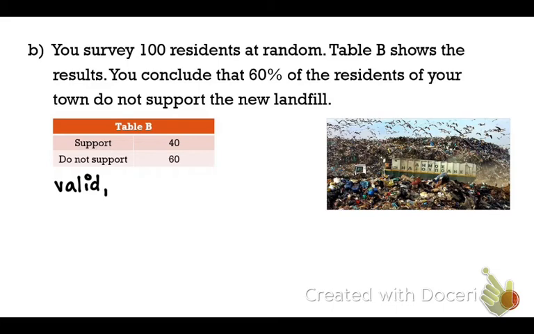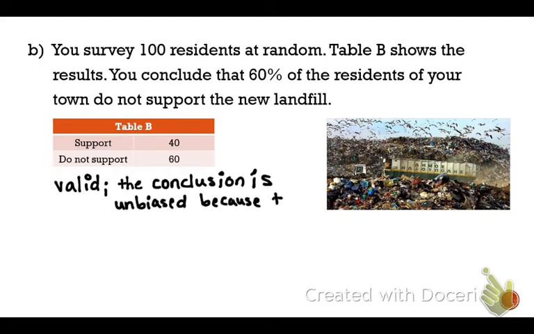Okay, they selected the people randomly. That's one thing we need in order to see if something is going to be unbiased. And it was a large number, okay? So here you can see the conclusion is unbiased, and the reason why it's unbiased is because the sample was large and it was random.